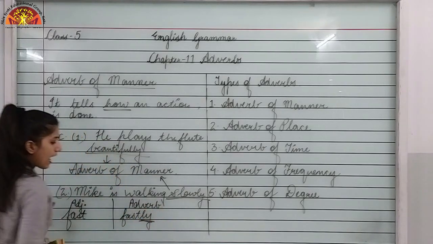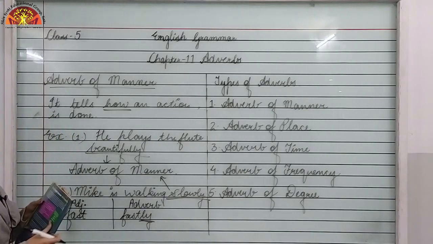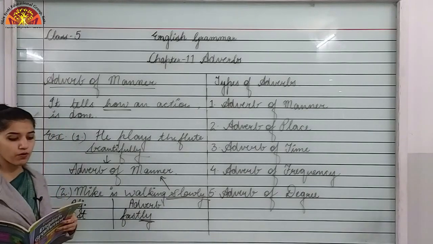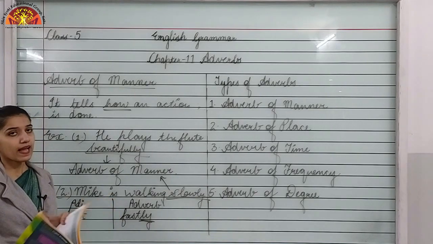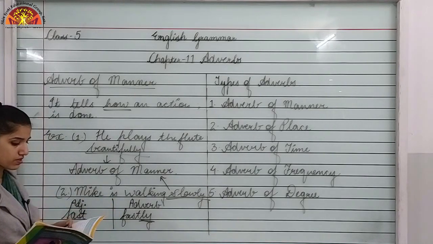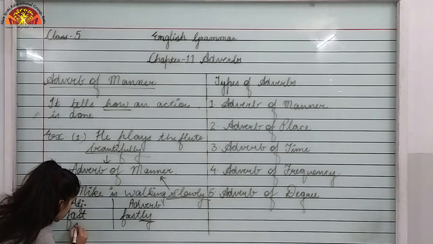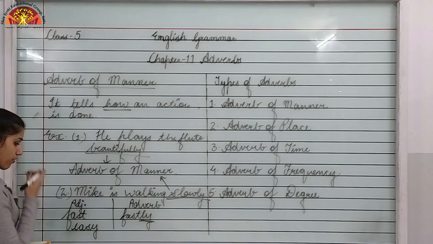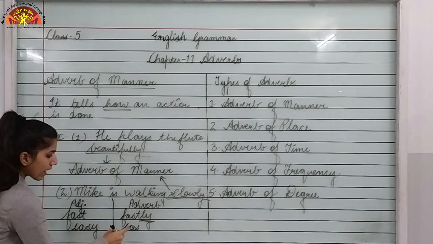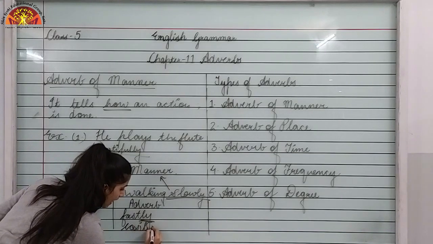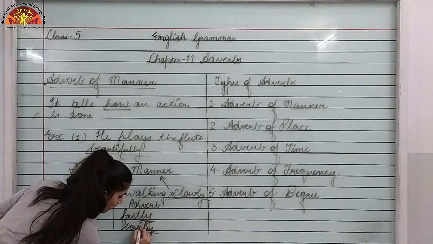Okay, this is adverb. Now there are some adverbs of manner that are formed by replacing y with i and then adding ly in the last. Like you can see, easy is an adjective. Now to form the adverb, what do we have to do? We have to replace y with i over here and then add ly in the last.